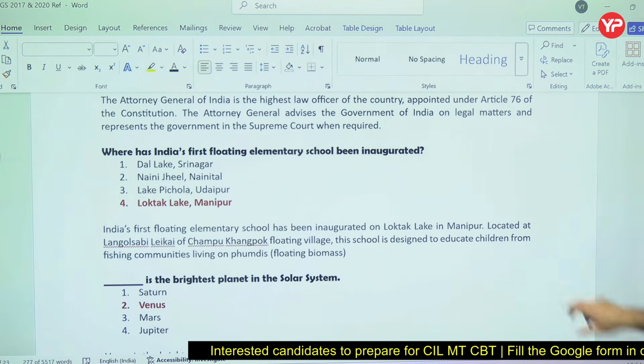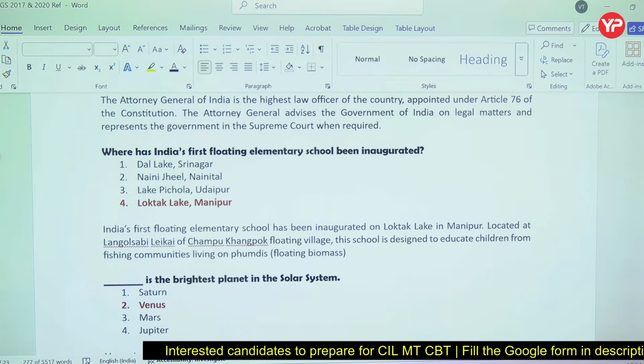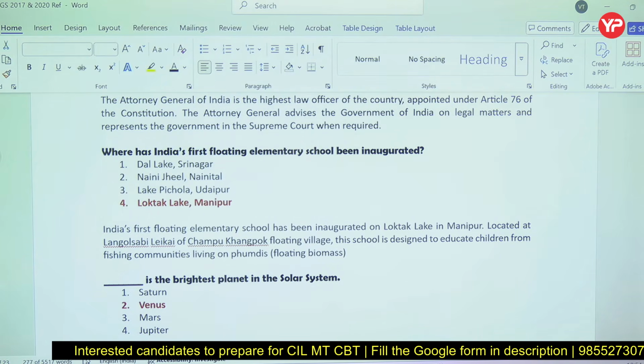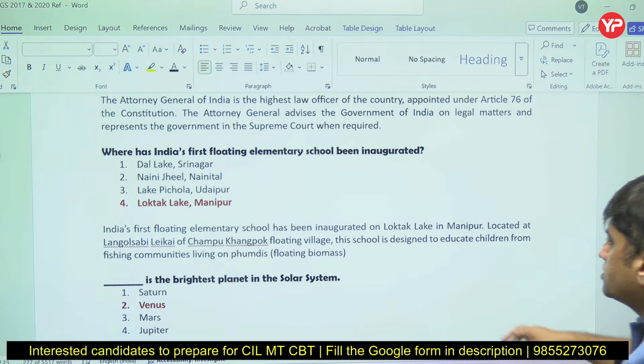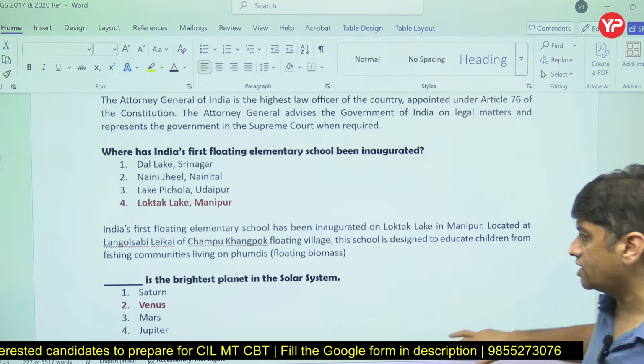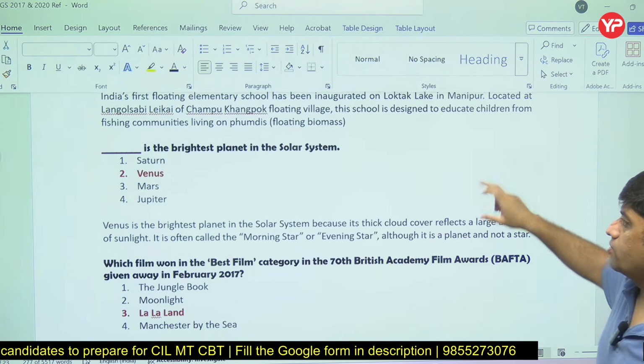India's first floating elementary school was created at that time. I think that was in the news during that paper.